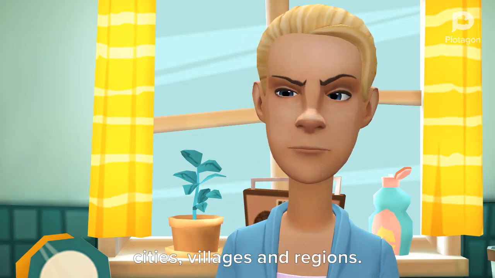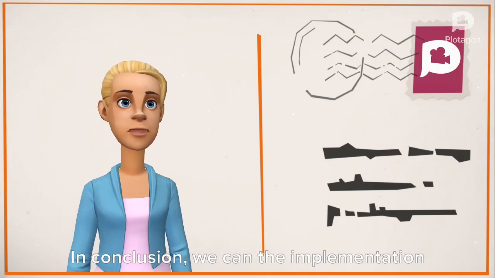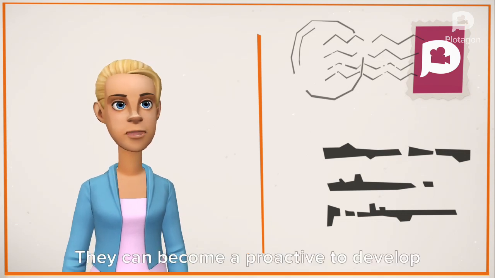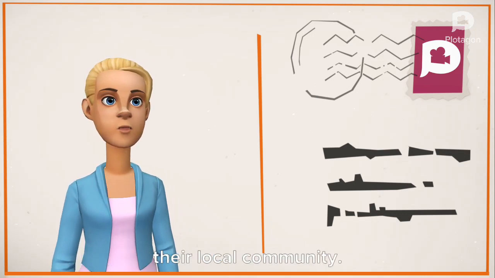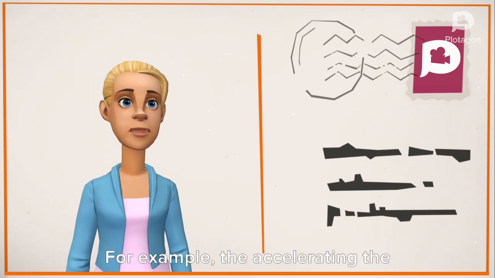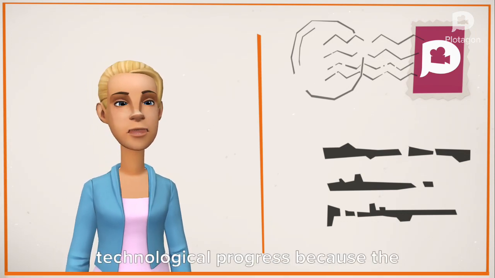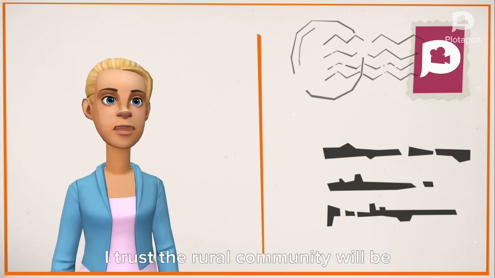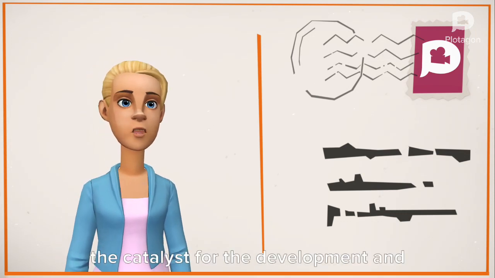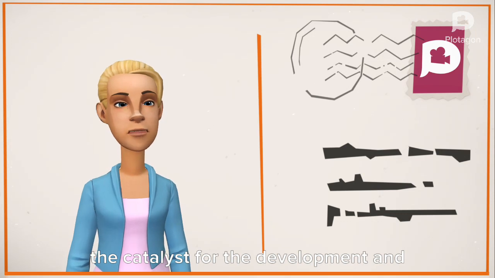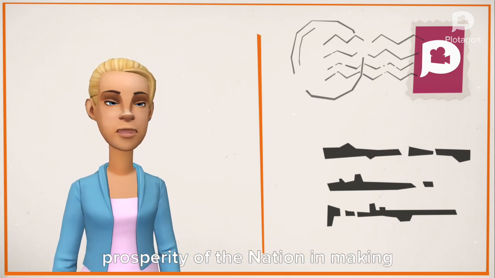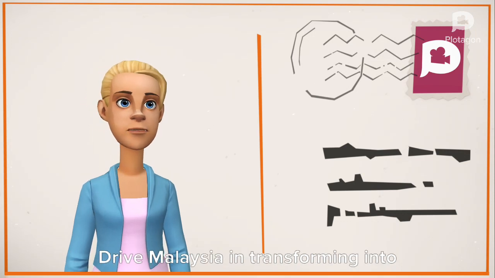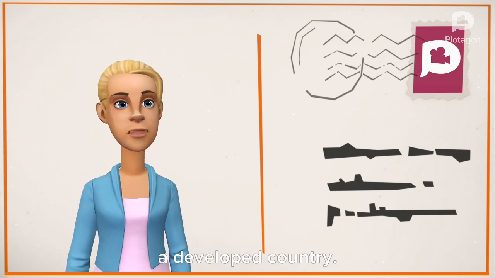In conclusion, the implementation of this policy will build a rural community that can become proactive in developing their local community, for example, accelerating technological progress, because this is the era of the Fourth Industrial Revolution. I trust the rural community will be the catalyst for the development and prosperity of the nation in making Malaysia a developed, competitive country. Drive Malaysia in transforming into a developed country.